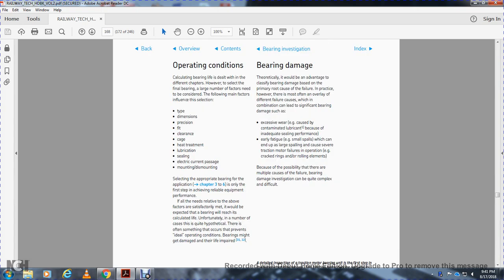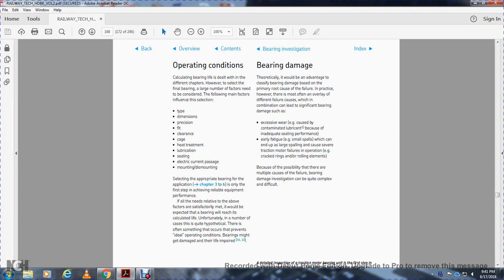Operating condition: calculating a bearing life is detailed in a different chapter. Here is the look for the final bearing with the large number of the fact that we consider the following manufacturers' influence: the section and type of the dimension, precision, fit, clearance, cage, heat treatment, lubrication, sealing, electrical current passes, mounting, dismounting. Selecting the appropriate bearing for the application is only the first step to achieve reliable equipment performance.